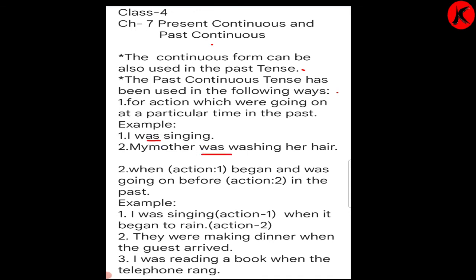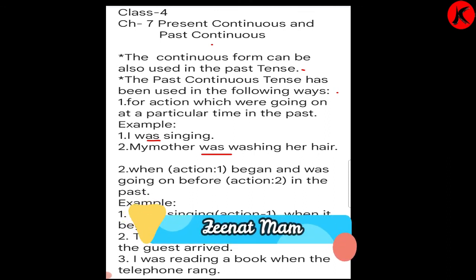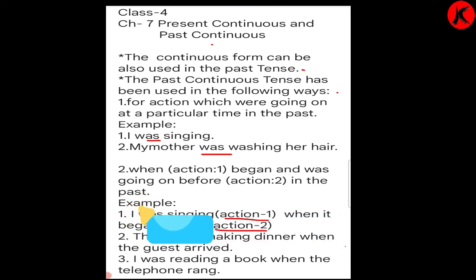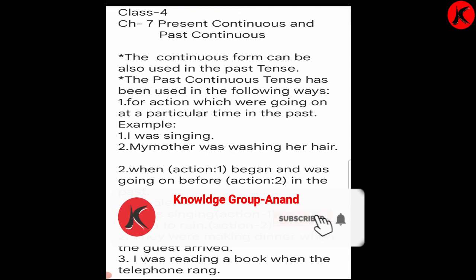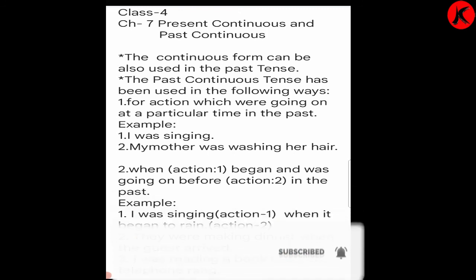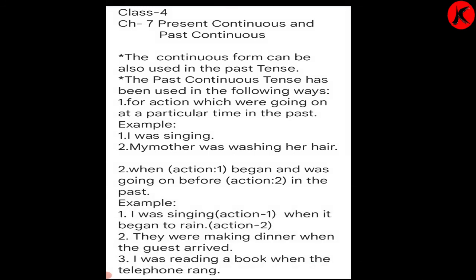When action 1 begins and is going on before action 2 in the past. Example: I was singing, action 1, when it began to rain, action 2. They were making dinner when the guest arrived. I was reading a book when the telephone rang. So all these are action words. So dear children, write this exercise in your grammar notebook with neat and clean handwriting.